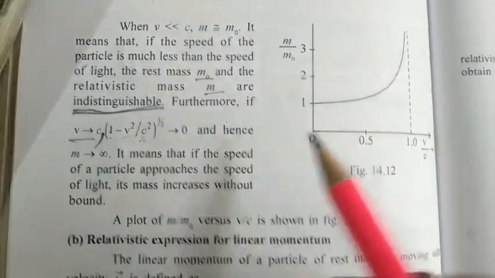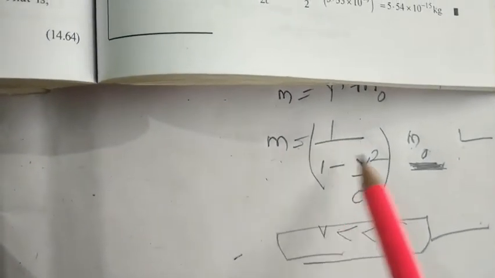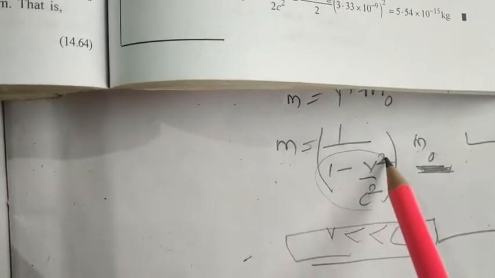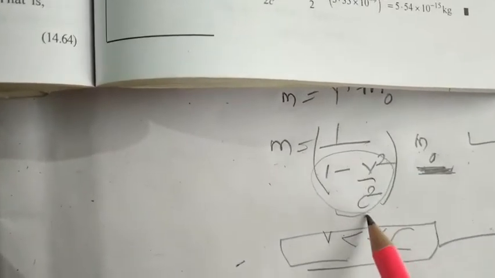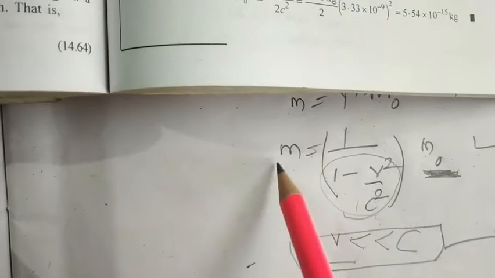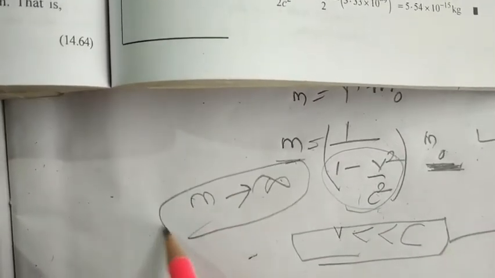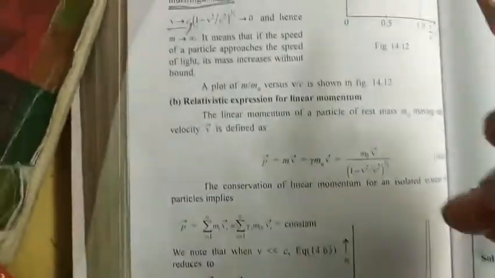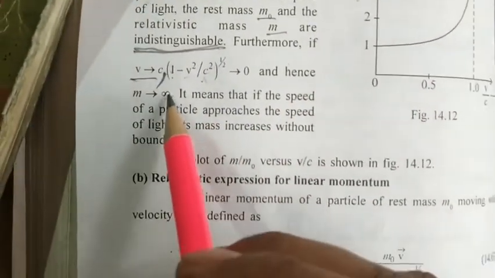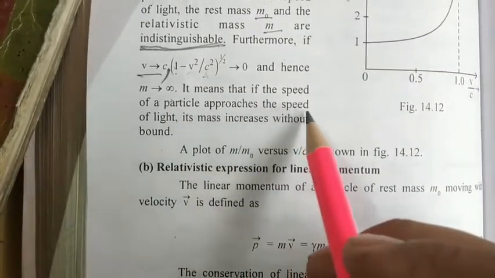Hence, we know that m equals 1 by square root of 1 minus v square by c square into m0. This factor is going to be 0, so 1 by 0 will be infinite. So m tends to infinite. So the relativistic mass tends to infinite.